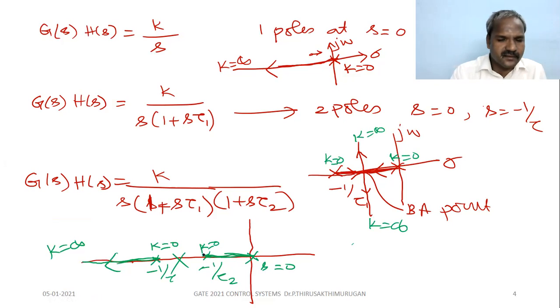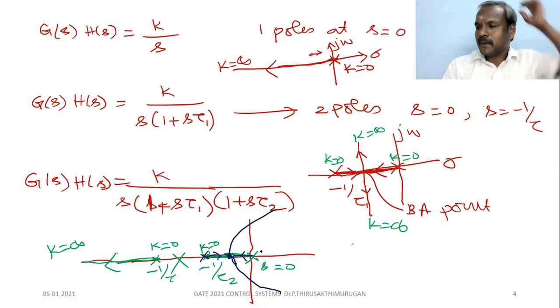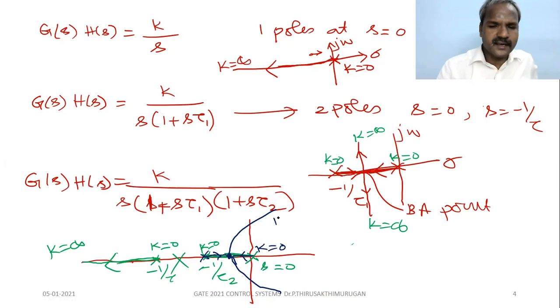This branch minus 1 by tau 2. One branch moves this direction. Another branch moves this direction. So they break away here, somewhere here. So what is the shape? There are two angles of asymptotes available here. This is the typical shape for these two poles. K equal to 0, and at k equal to infinity. So here k equal to infinity. So two branches, so totally three branches.